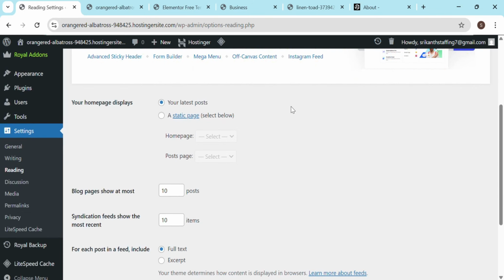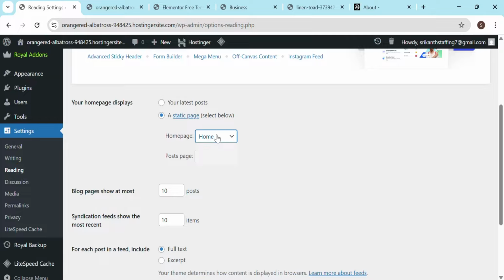In reading, see your homepage displays your latest posts, whatever the latest post is on your website will act as your home page. But we don't want that, so we will change that to a static page, and the static page is home, which we have already created.